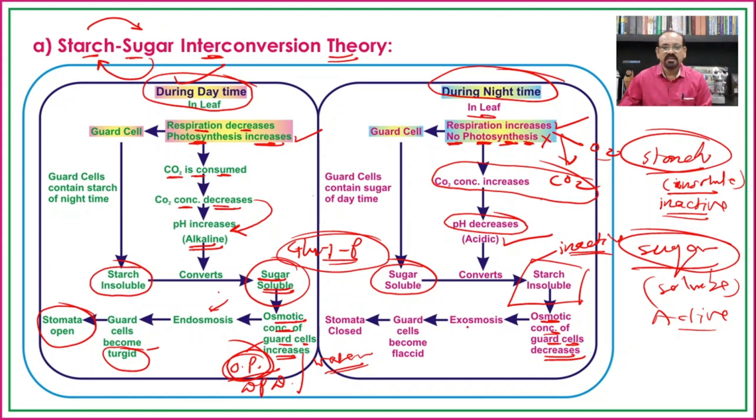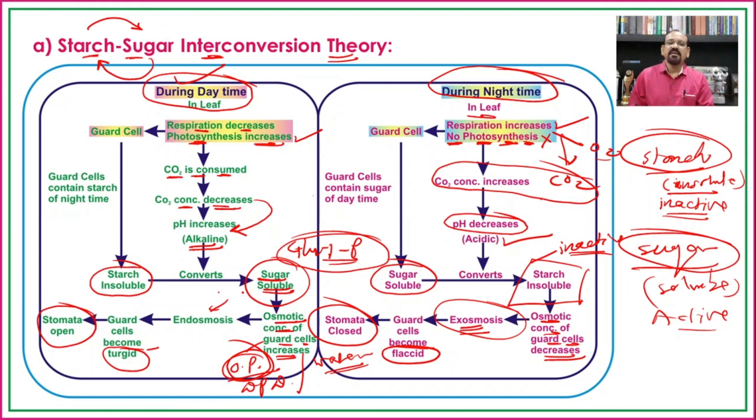So the osmotic pressure of the surrounding cells, that is the subsidiary cells as well as the epidermal cells, will be higher, and hence water moves from lower concentration to higher concentration, that is from the guard cell to the subsidiary cell or epidermal cell. That is exosmosis. This results in flaccid guard cells, and if the guard cells become flaccid or contract, automatically the stomata get closed.